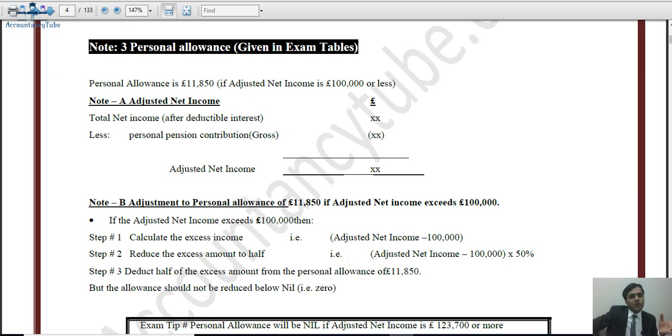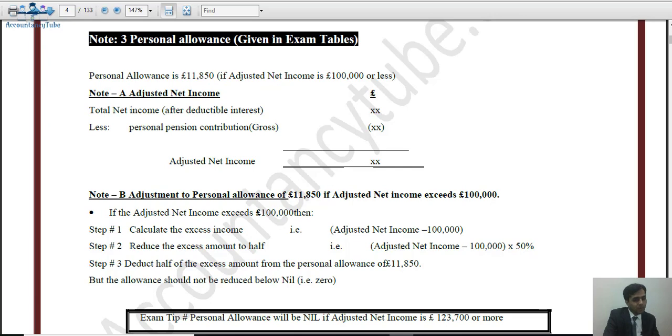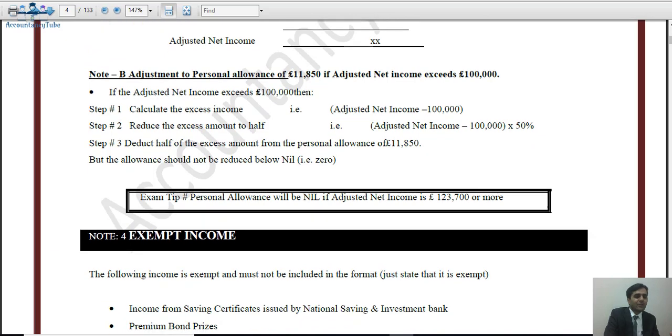However, HMRC says that if you're earning more than 100,000 pounds, then you are not a needy person. So your actual personal allowance of 11,850 will be reduced. The richer you get, the more this personal allowance will get reduced. So if adjusted net income is 100,000 pounds or less, your personal allowance will be 11,850. However, if your adjusted net income is over 100,000 pounds, then your personal allowance will be reduced. How will it be reduced? As I said, the richer you get, the more the personal allowance will be reduced.